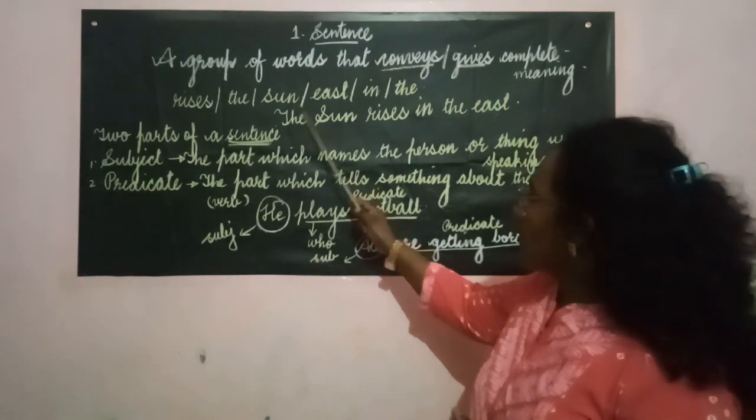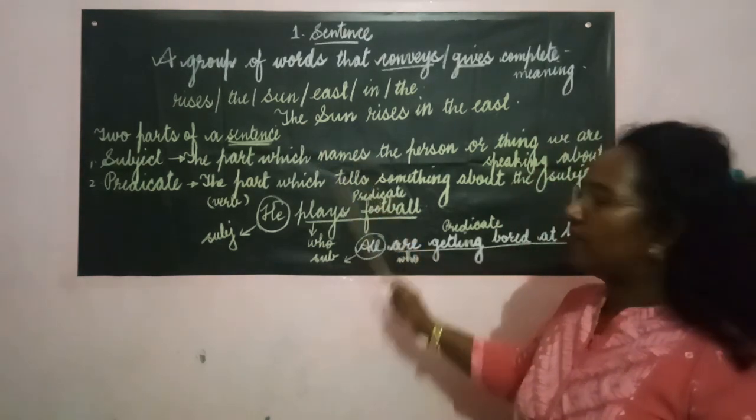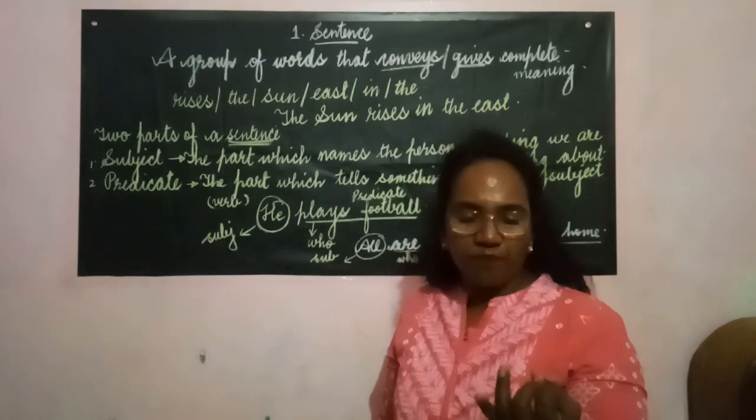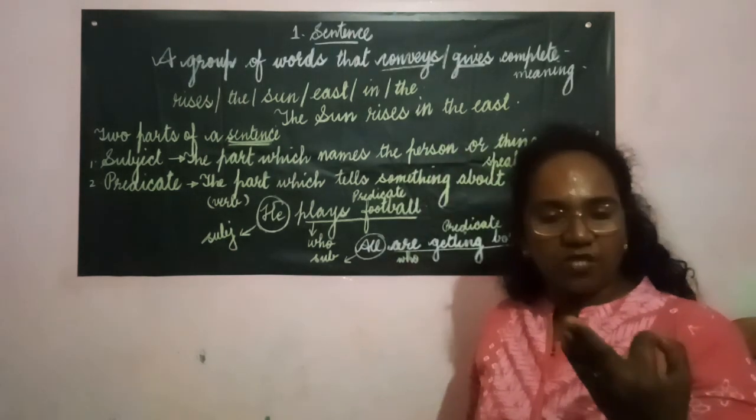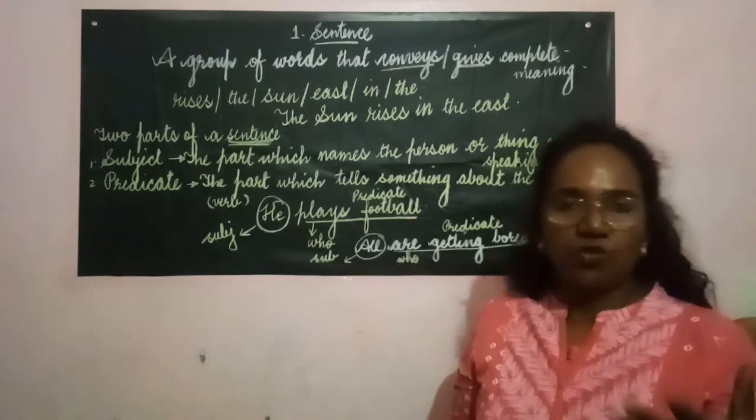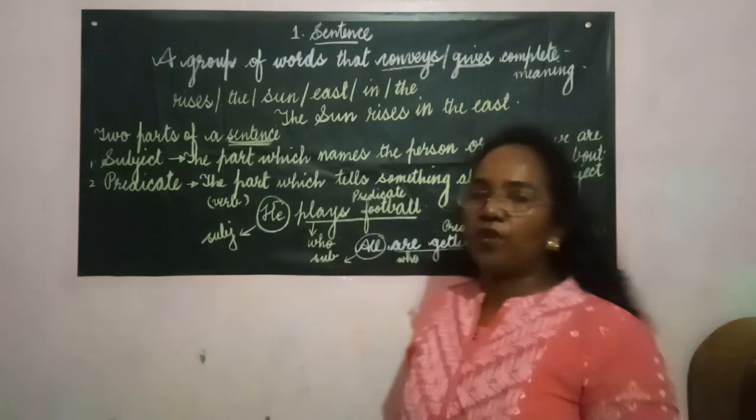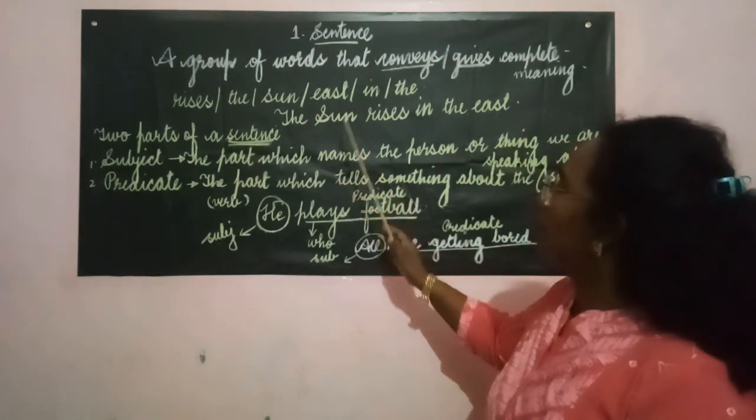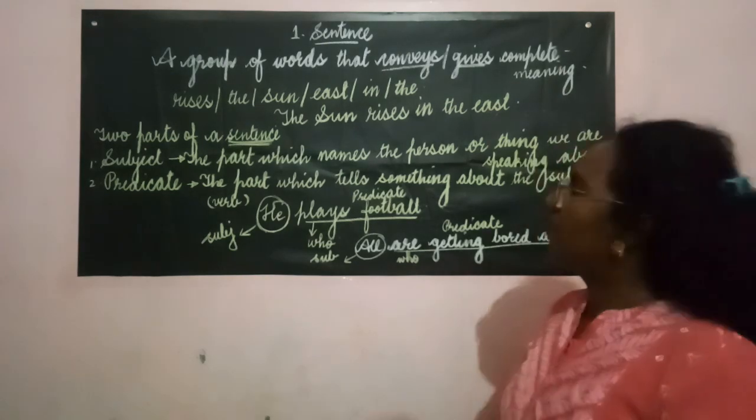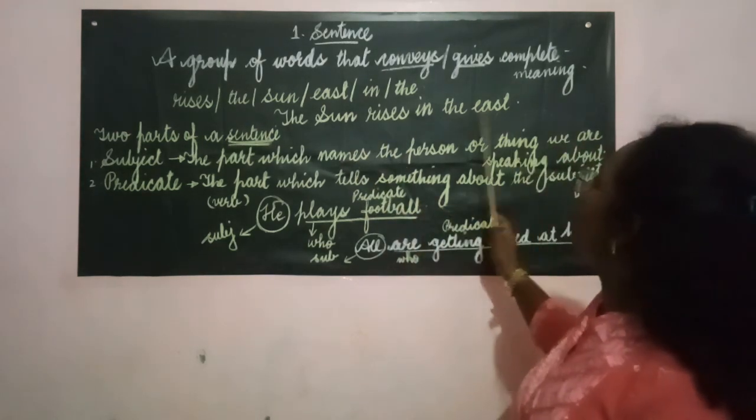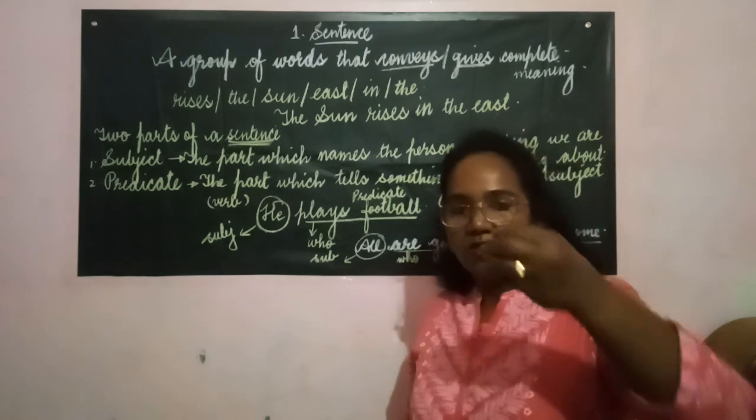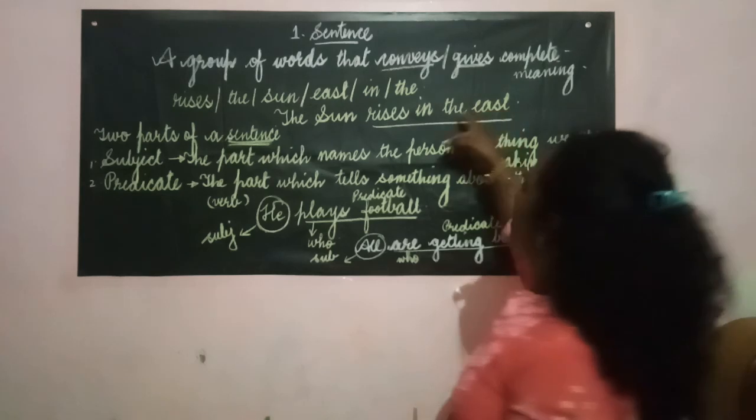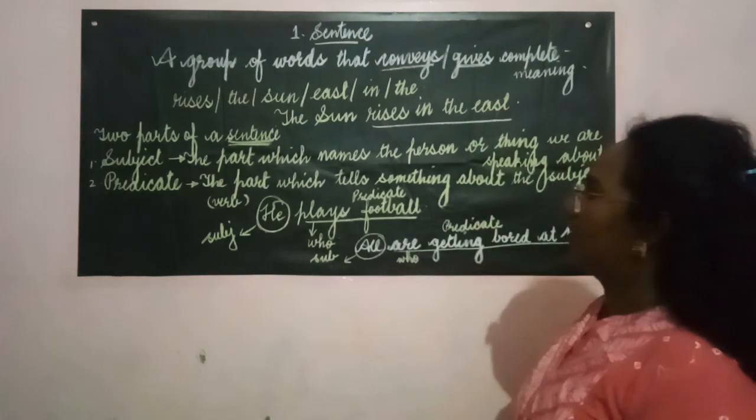So the subject is the name, that is generally nouns, pronouns, sometimes "to plus V1" and sometimes gerund. So only these four can be the subject. The sun is a proper noun and it is the subject. We have talked about the sun, that it rises in the east. Therefore the remaining part, or the second part, "rises in the east," is called the predicate of the sentence.